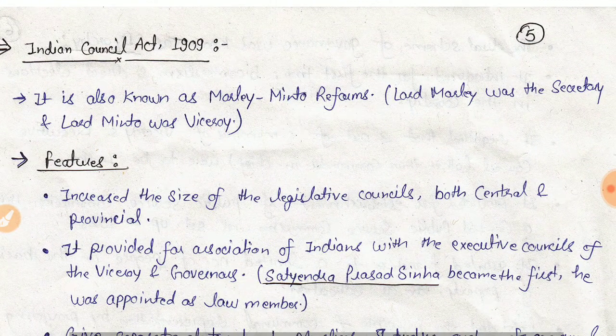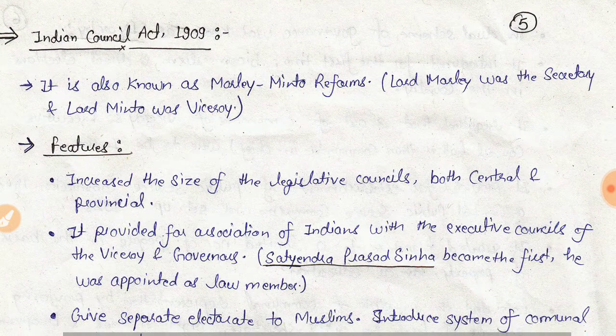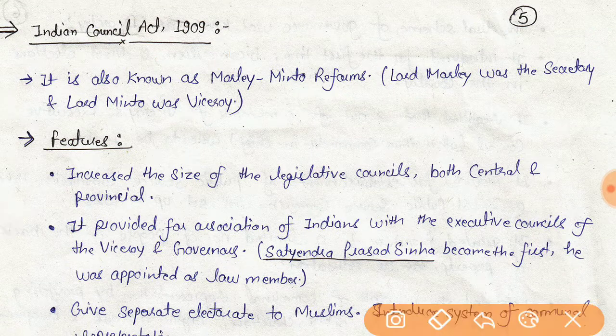Next act is the Indian Councils Act 1909, and this act is also known as the Morley-Minto reforms. At that time, Lord Morley was the Secretary of State and Minto was the Viceroy.